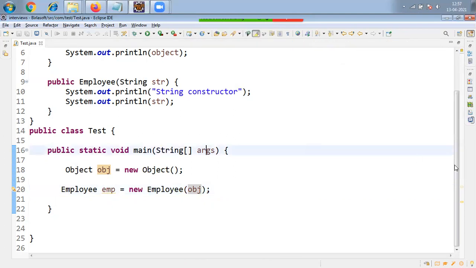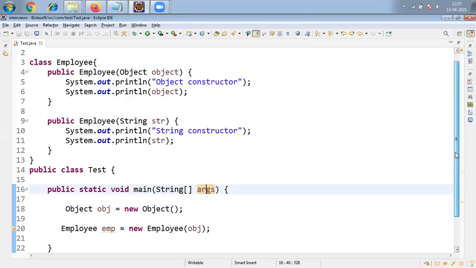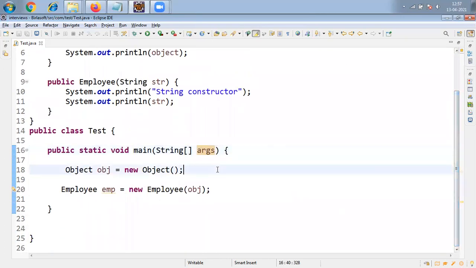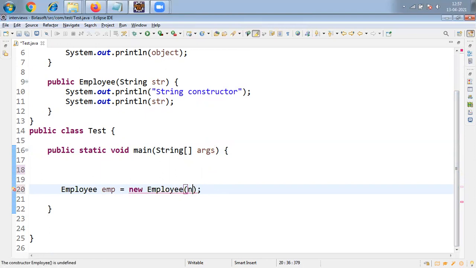Now my question is, one more case is there, the last case. It's quite a tricky one. I don't want to create it like this, friends. I'm going to create an object of the Employee class, new Employee, and I am passing hello. In this case, what would be the output, friends? Please pause the video and let me know in the comment section.